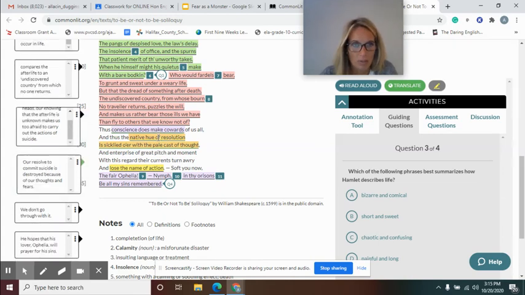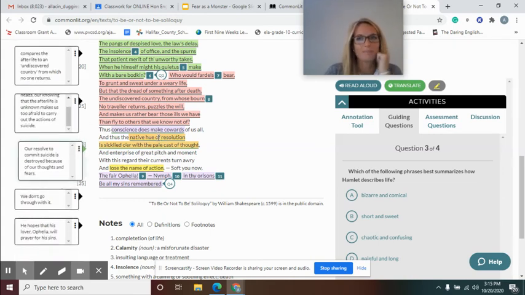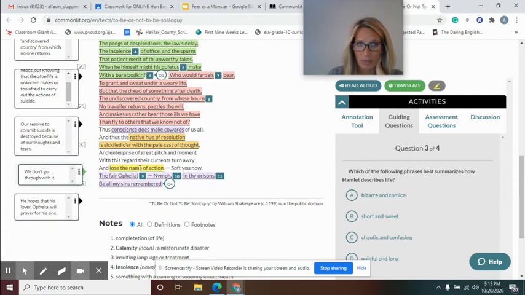This part right here means our resolve to commit suicide, our resolution, is destroyed because of our thoughts and our fears of what we don't know. So it keeps us from acting. An enterprise of great pitch and moment, with this regard, their currents turn awry and lose the name of action. So we don't go through with it.